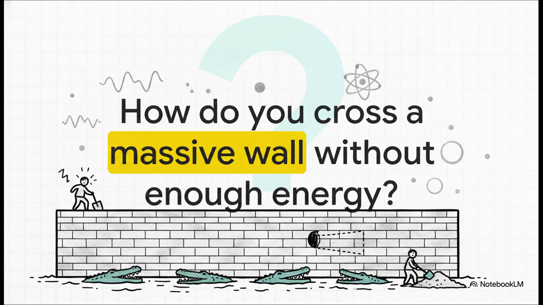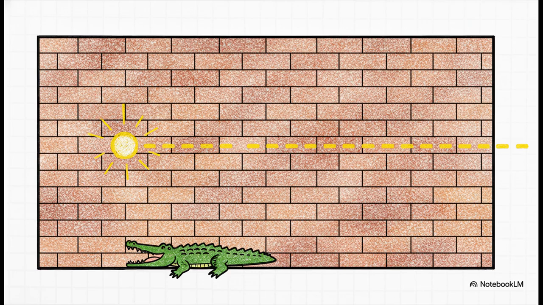In our macroscopic world, if you face a massive physical barrier and lack the energy to overcome it, well, you're simply stuck. You aren't getting to the other side. But in the microscopic world, you just go straight through. Welcome to quantum tunneling. Unlike facing a literal brick wall, a quantum particle doesn't have a fixed, precise location. Its position is actually a probability wave. When that wave hits an energy barrier, a tiny fraction of that probability wave extends into and past the barrier.